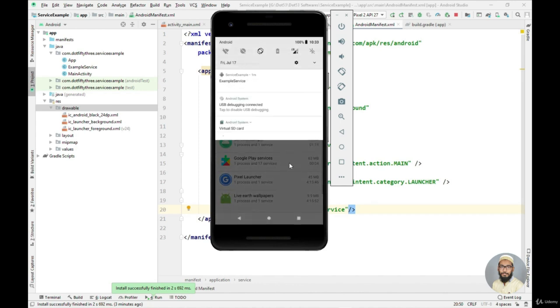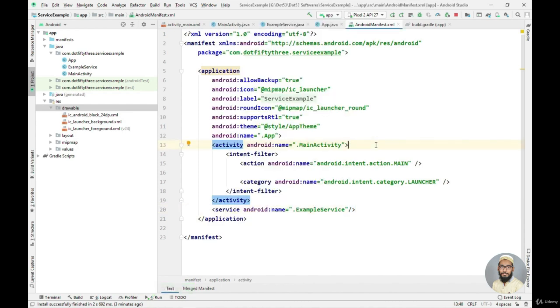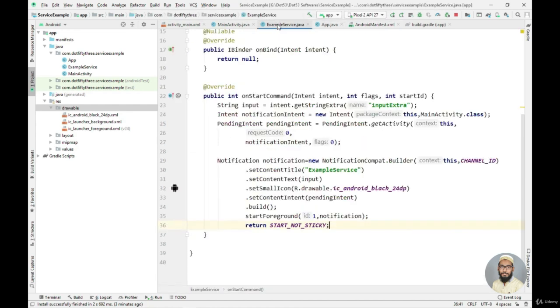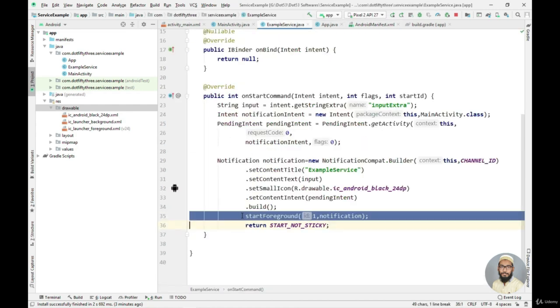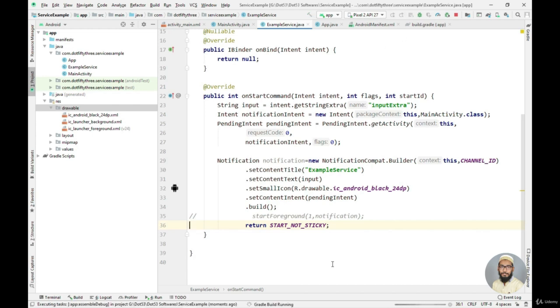Okay, so as you can see, our service is actually running in the foreground, so it is not stopped. That is because we have forgotten to do one thing. We have not commented out the start foreground service. So for that, let's go back to this example service and comment this thing out. Okay, so now let's run our application again.